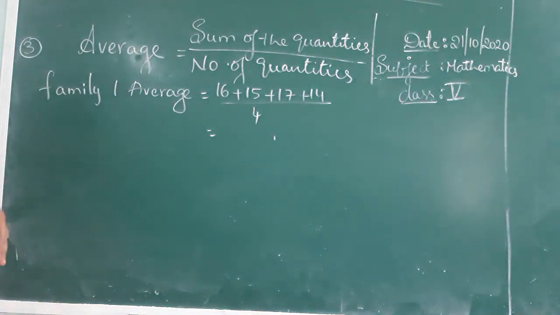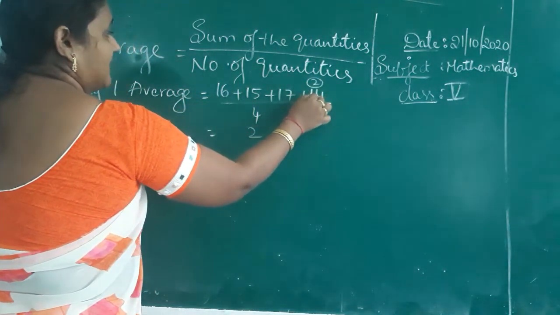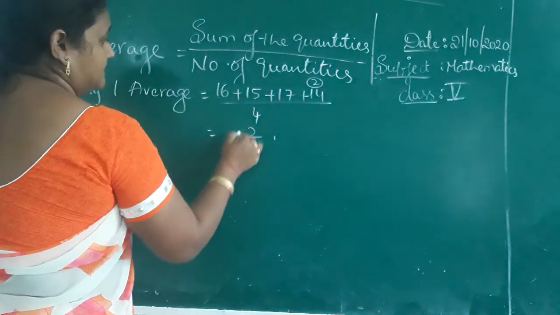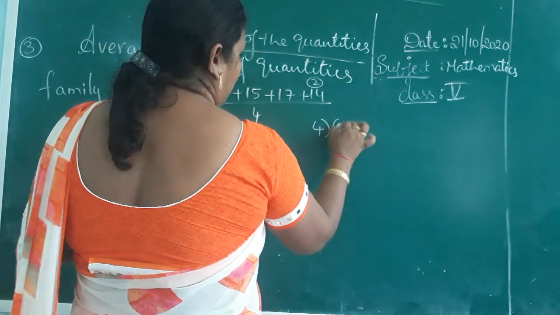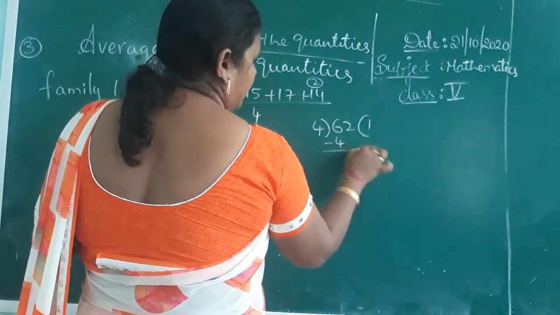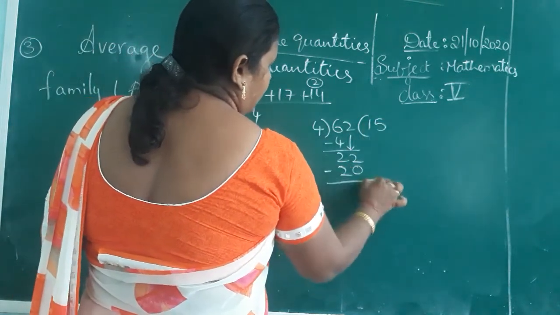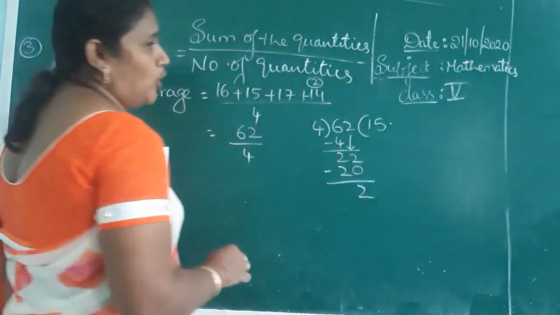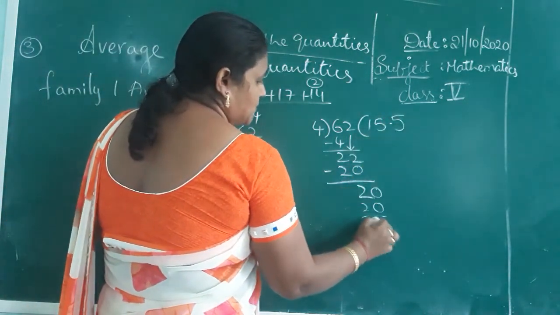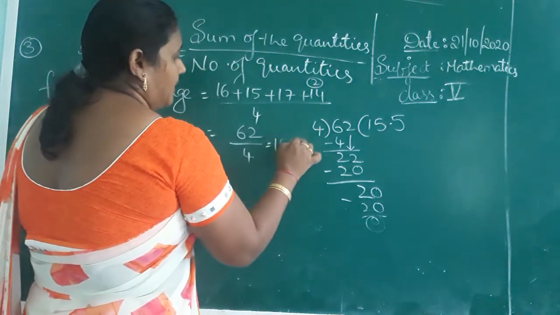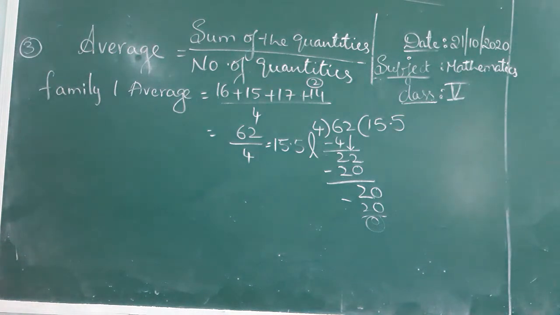The sum is 62, divided by 4. Divide 62 by 4: 4 ones are 4, remainder 2. Drop down to 22. 4 fives are 20, remainder 2. So put the decimal point, now you can put 0, 4 fives are 20. So it is 15.5. That means 15.5 liter is the average consumption of family 1.